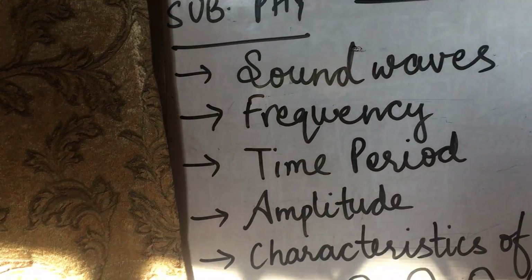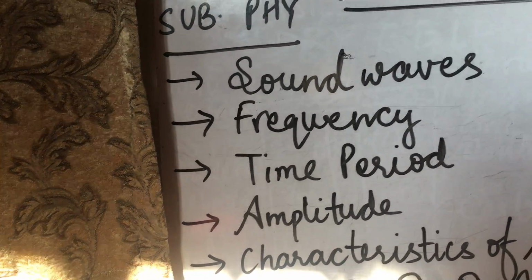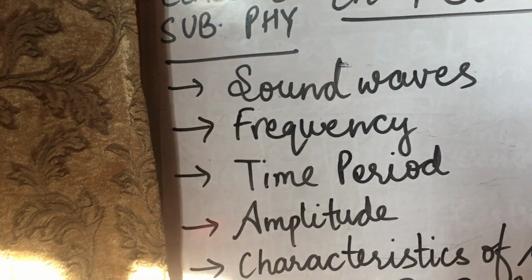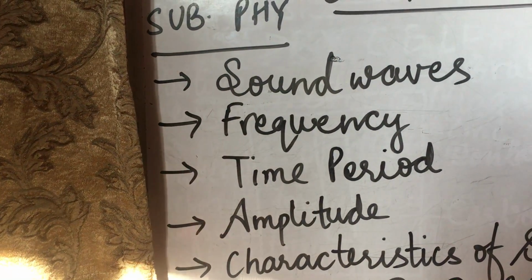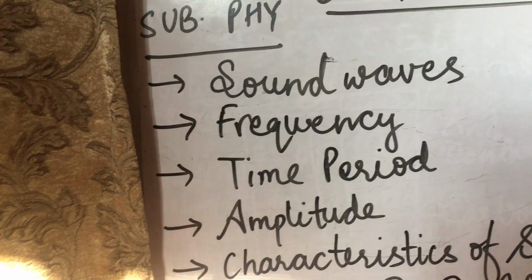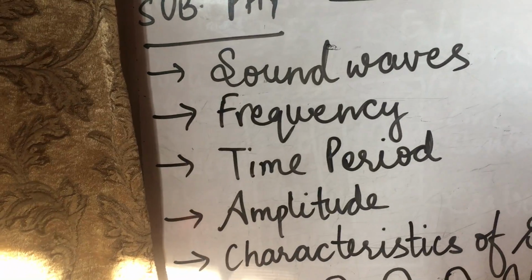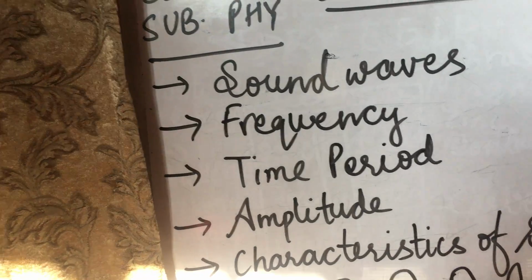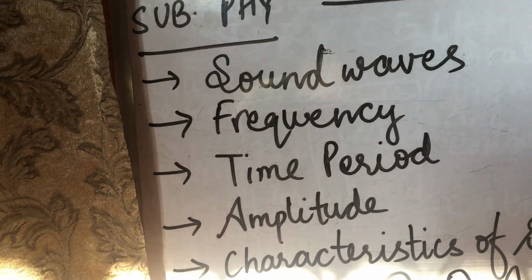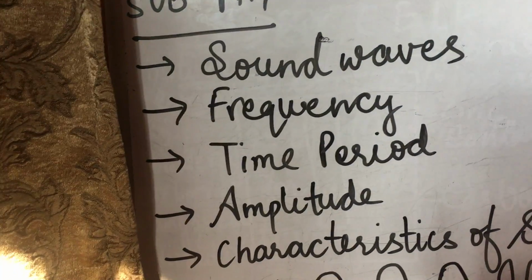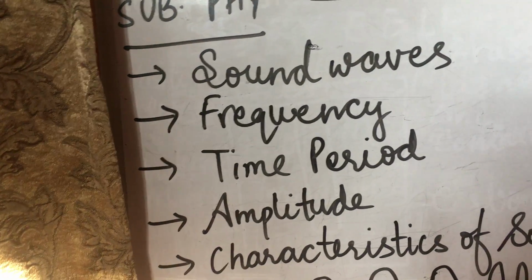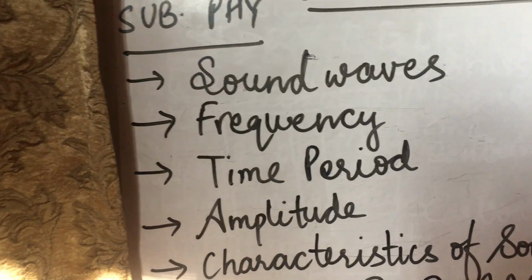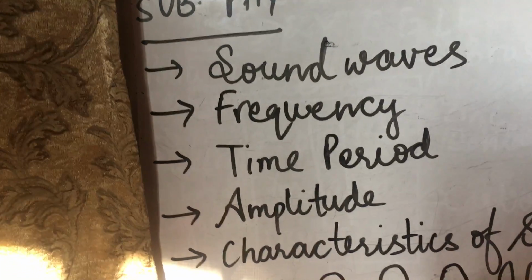The frequency of a wave is measured as the number of complete back and forth vibrations or oscillations of a particle of the medium per unit time. This means the number of vibrations per second is called the frequency. That means in 1 second, how many vibrations a particle makes is known as its frequency.